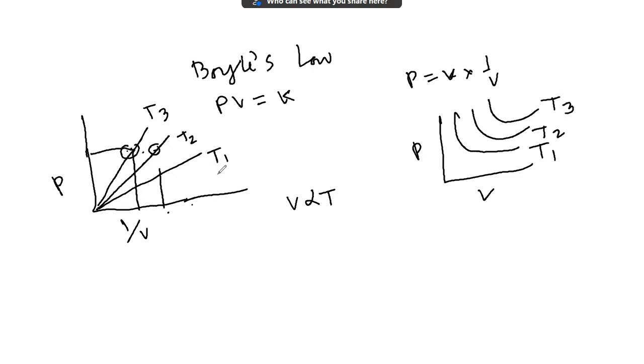Along the x axis V decreases, so T decreases. Then T3 is the left most, so its temperature will be maximum because V and T are directly proportional. So the correct option should be T3 greater than T2 greater than T1.